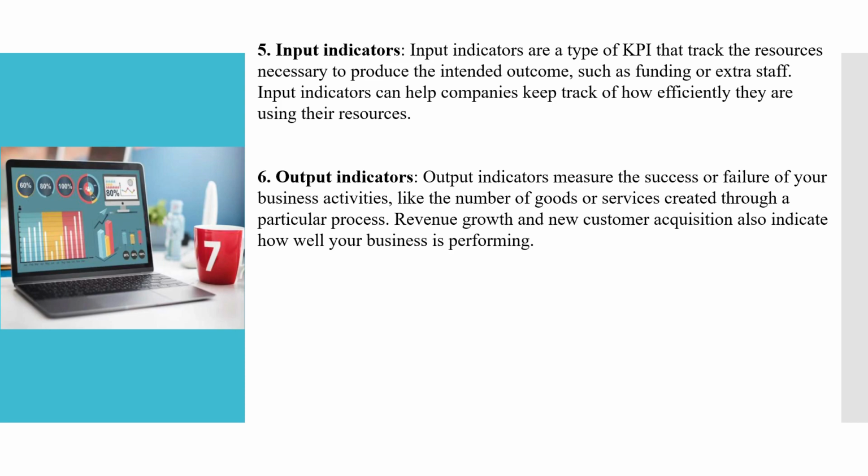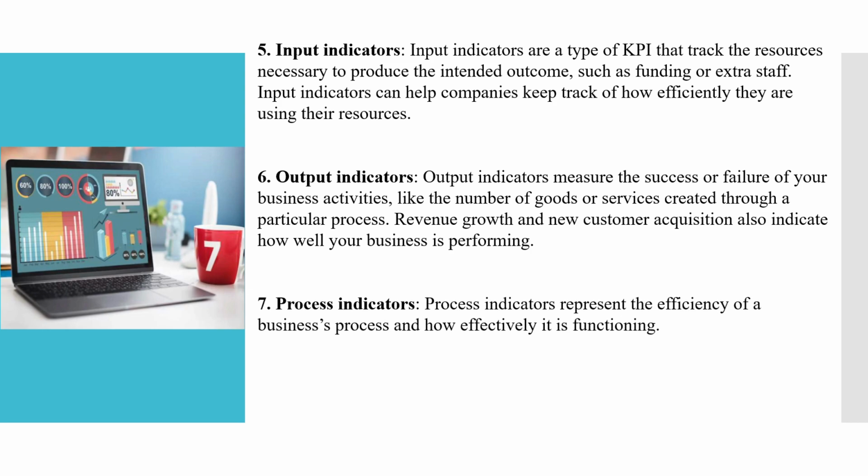It should not be like this. See, if we are giving 100 inputs then the output should also be 100. Okay, if we are giving an input of 100 and the output is 90, then there is something getting deviated in the process. So this we can analyze with the help of the input and output KPIs.